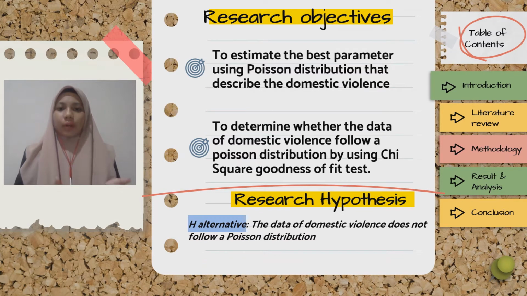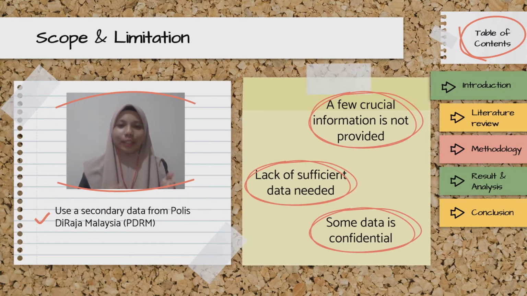There are two objectives of our research. First, to estimate the best parameter using the Poisson distribution that describes the domestic violence. And second, to determine whether the data of domestic violence follow the Poisson distribution by using the chi-square goodness of fit test. Our research hypothesis is, for the H alternative, the data of domestic violence does not follow the Poisson distribution. We use secondary data for our research. The data of domestic violence that we use is obtained by our collaboration with Polis Diraja Malaysia (PDRM) in Bukit Aman. The research will pinpoint which state has the highest frequency of domestic violence in Malaysia.